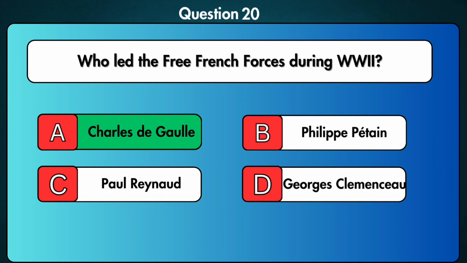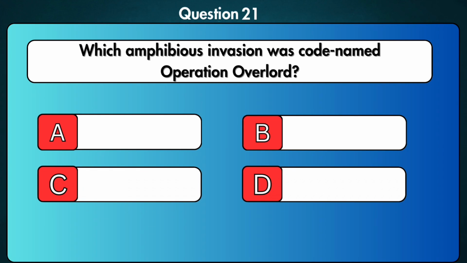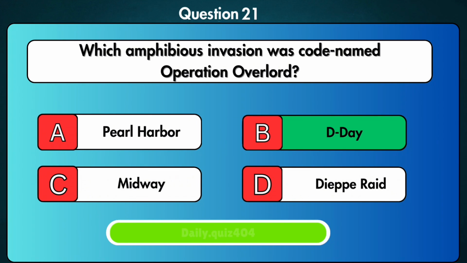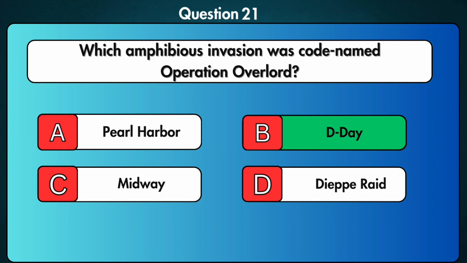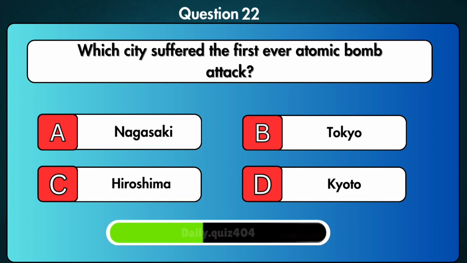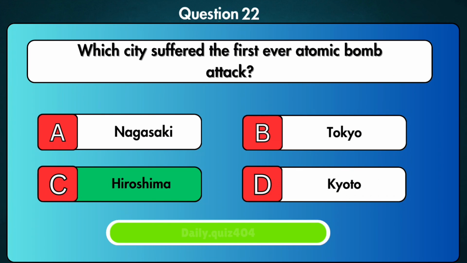Charles de Gaulle. Which amphibious invasion was codenamed Operation Overlord? D-Day. Which city suffered the first ever atomic bomb attack? Hiroshima.